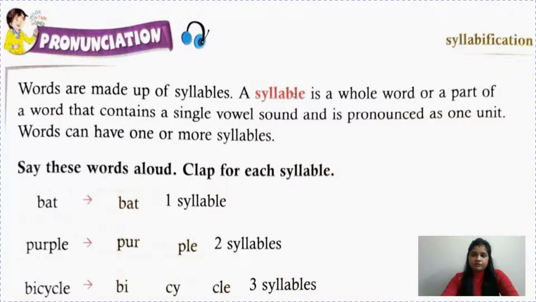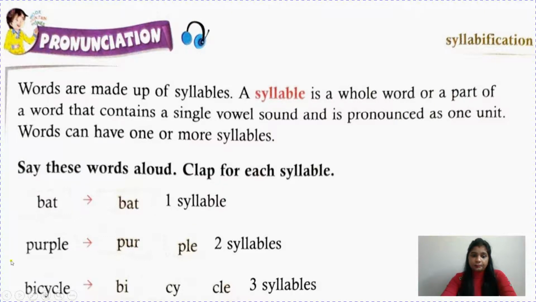Now pronunciation, we will read about syllables. Syllabification. Words are made up of syllables, but what is a syllable, children? A syllable is a whole word or a part of a word that contains a single vowel sound and is pronounced as one unit. Words can have one or more syllables. Children, in primary section, like before class 1, KG or pre-KG, you must have learned the sounds of vowels and consonants. So you can say these words aloud and clap for each syllable. Like when we say bat, only one syllable is there, bat.